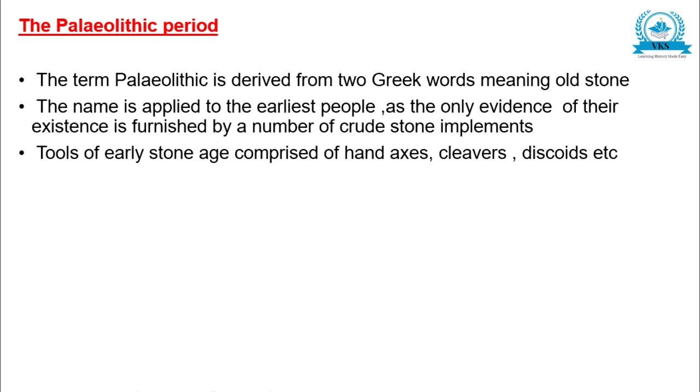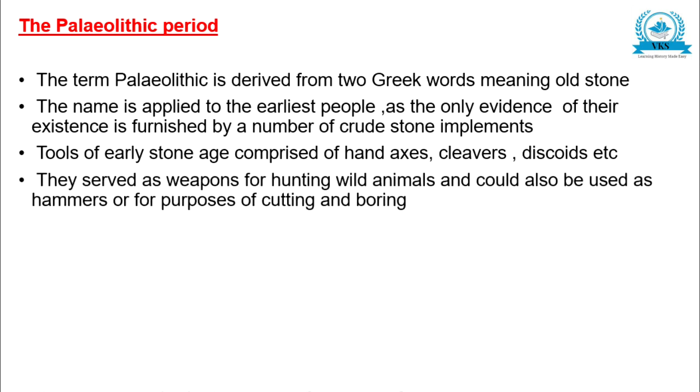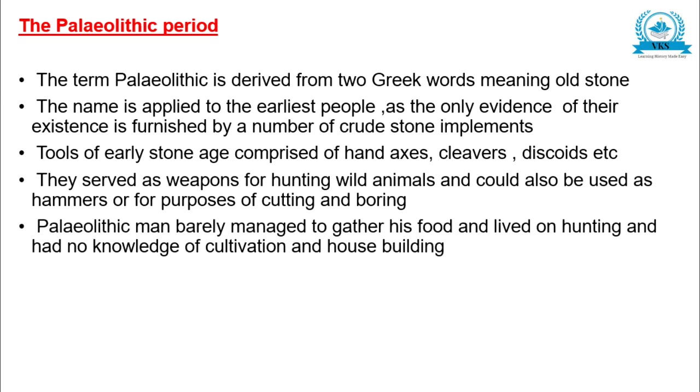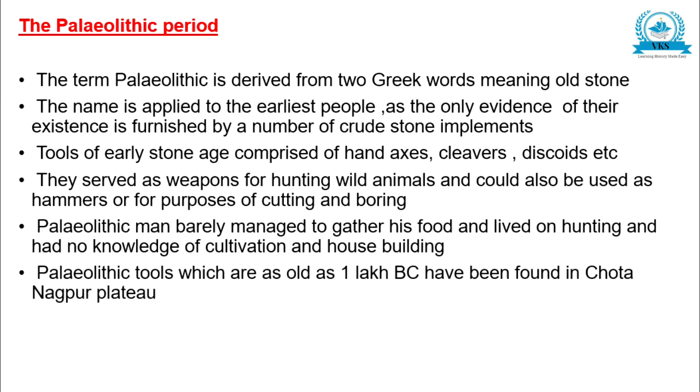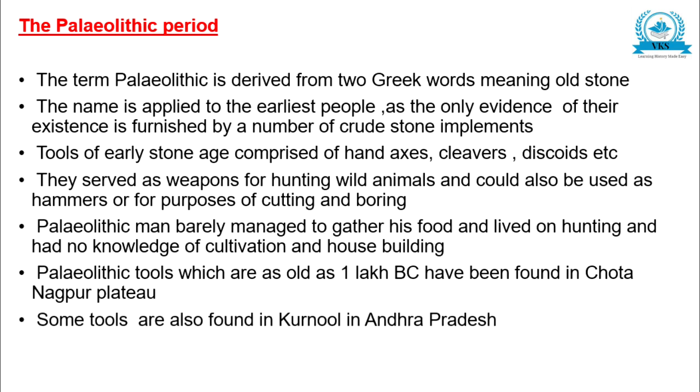Tools of early Stone Age comprised of hand axes, cleavers, discoids, etc. They served as weapons for hunting wild animals and could also be used as hammers for the purpose of cutting and boring. Paleolithic man barely managed to gather his food and lived on hunting and had no knowledge of cultivation and house building. Paleolithic tools, which are as old as 1 lakh BC, have been found in Chota Nagpur plateau.